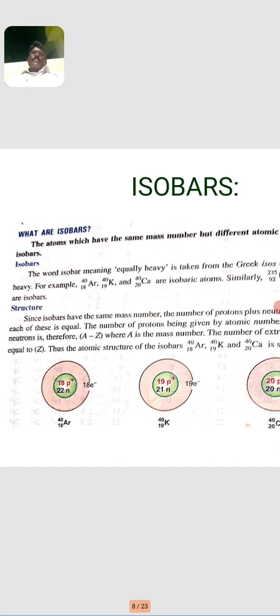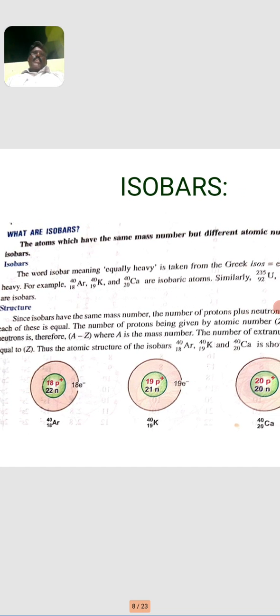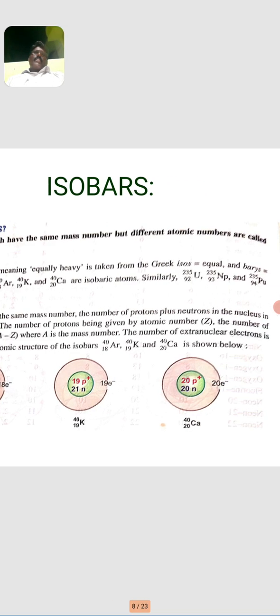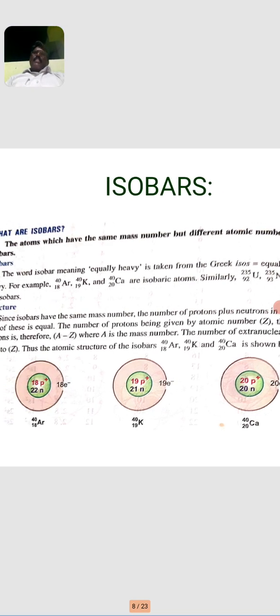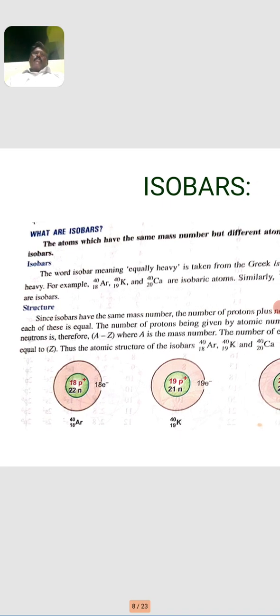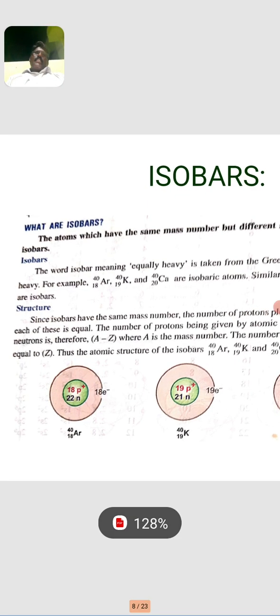The word isobar means equally heavy, taken from the Greek, where iso is equal and bar is heavy. For example, argon with mass number 40 and atomic number 18, potassium with mass number 40 and atomic number 19, and calcium with mass number 40 and atomic number 20. These three different elements have the same mass number but different atomic numbers. So these are called